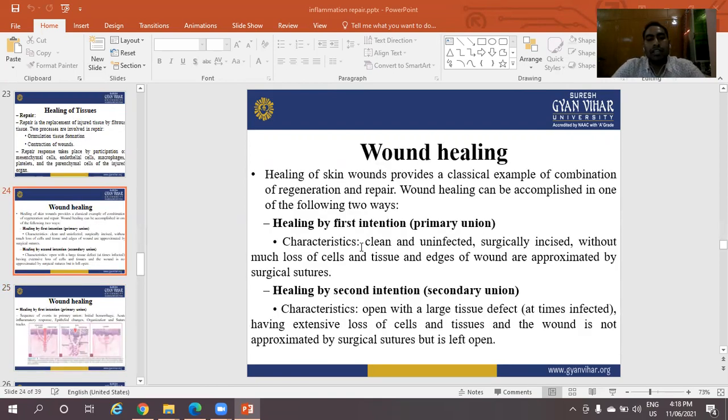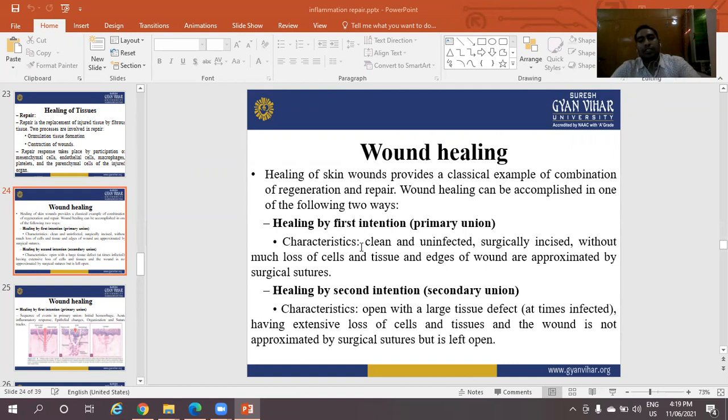Healing of a skin wound provides a classical example of the combination of regeneration and repair. Wound healing can be accomplished in one of two ways: healing by first intention, or primary union, and healing by second intention, or secondary union.